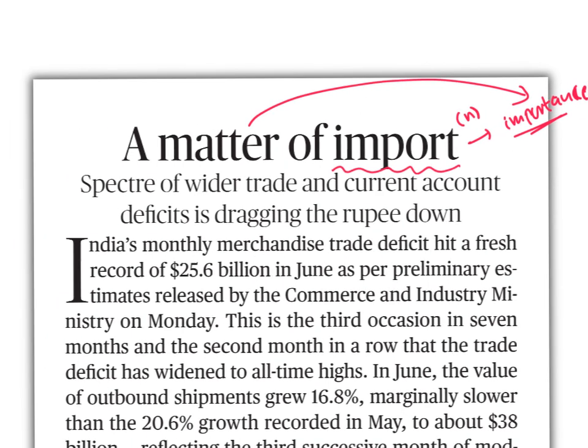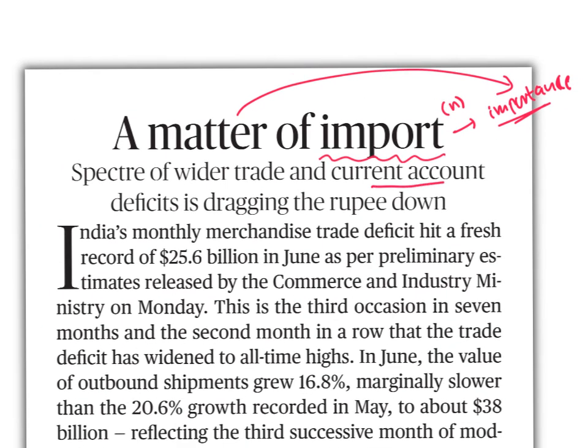So this editorial is about current account deficit, trade deficit, and all those things which are related to the external sector. Before getting into this editorial, I would like to give you some background knowledge related to it. After understanding the background, let's get into the editorial and go line by line.